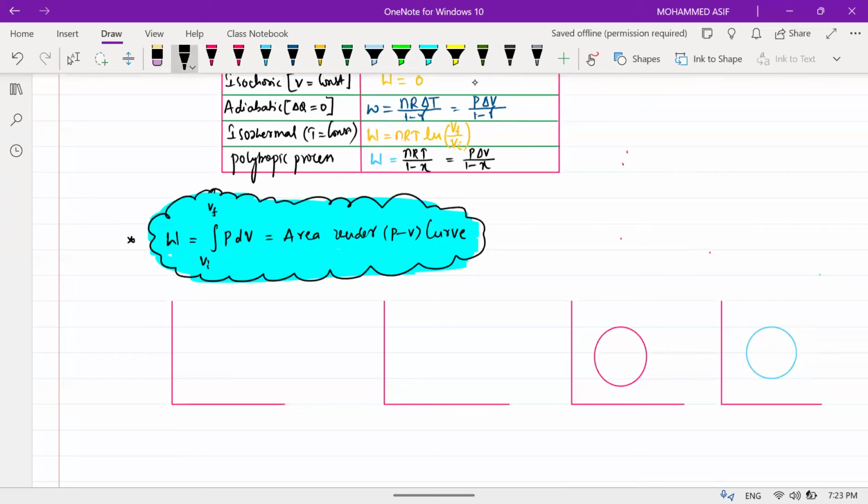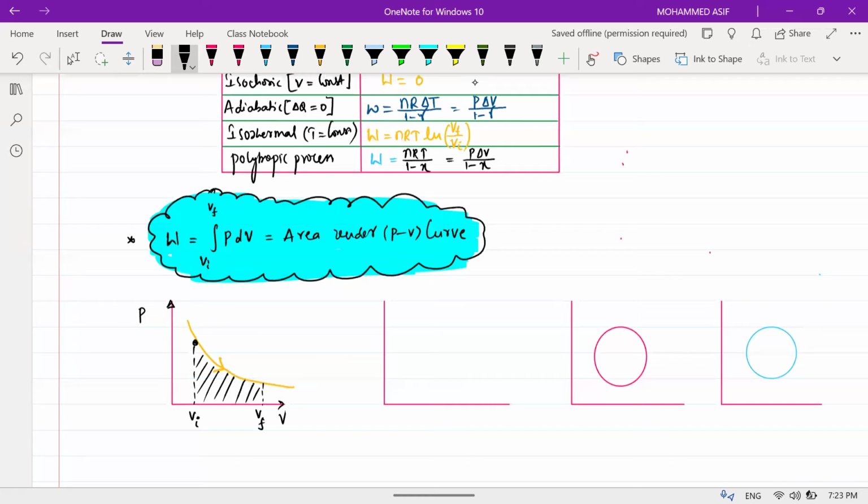Here is pressure on the y-axis, x-axis is volume. If the graph is going like this with the arrow mark in the downward direction, and you are going from here, so the initial volume is Vi, and I'm going to here, this is V final, the area under this curve.